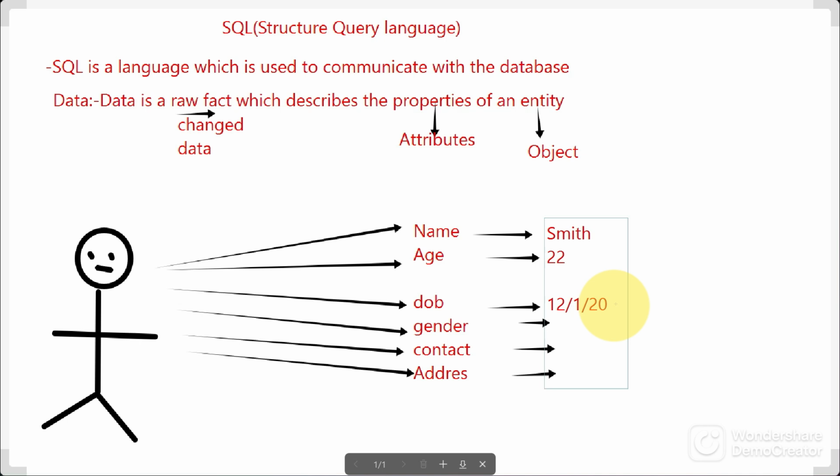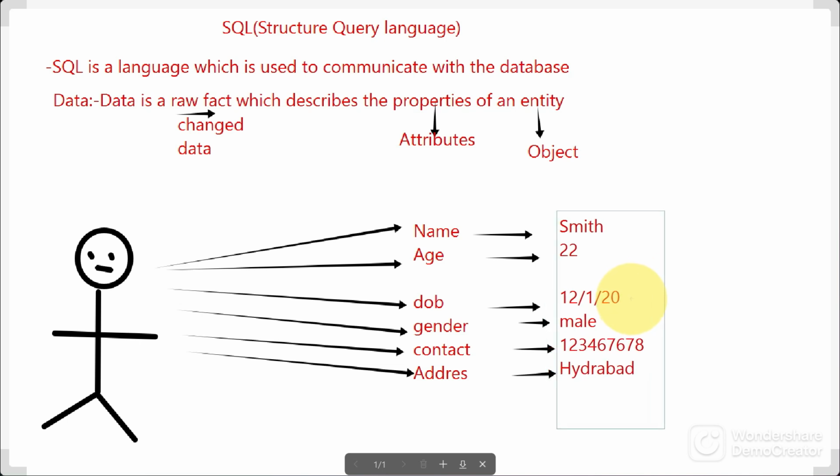The gender is male. Contact number is something like 123456789. Address is Hyderabad.